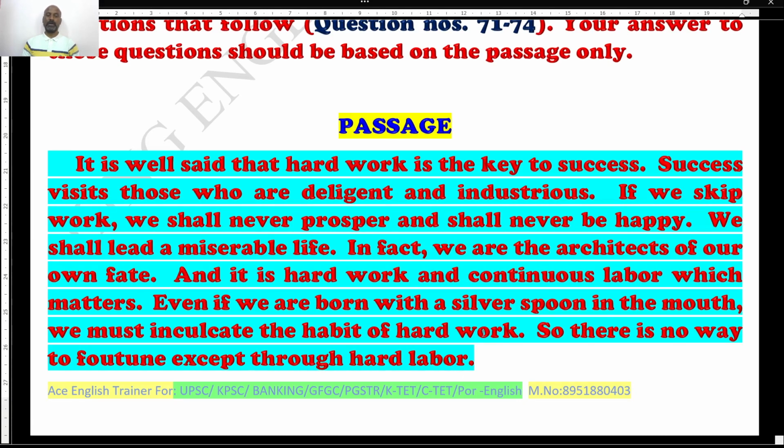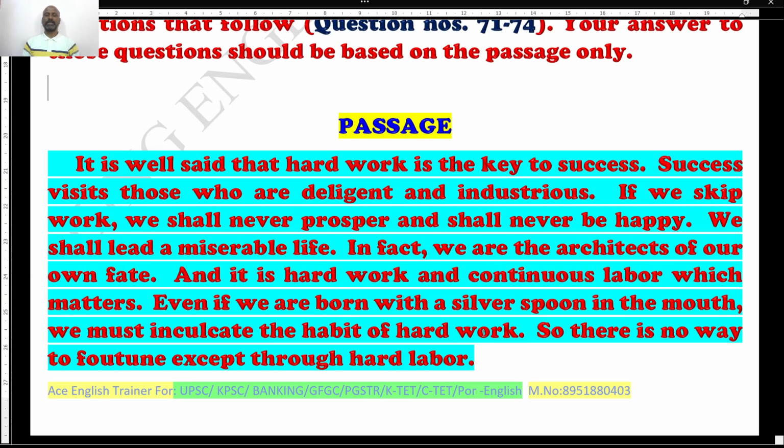If we skip work, we shall never prosper and shall never be happy. We shall lead a miserable life. In fact, we are the architects of our own fate, and it's hard work and continuous labor which matters. Even if we are born with a silver spoon in the mouth, we must inculcate that habit of hard work. So there's no way to fortune except through hard labor.